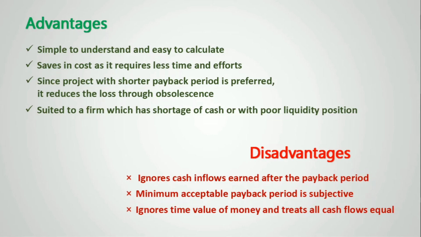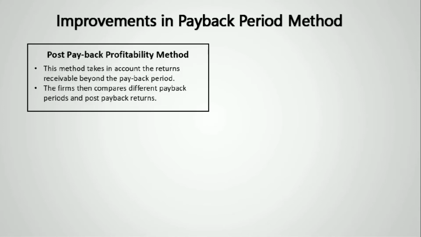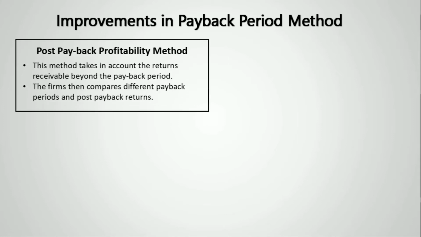Due to all these disadvantages, the next method was developed, that is, improvements in the traditional approach to the payback period method. In simple words, these are just improvements in the payback period method. So there are 4 of these. First is the post-payback profitability method. Here, the improvement is that this method takes post-payback returns also into account. So firms can compare both payback and post-payback returns of various investment alternatives.